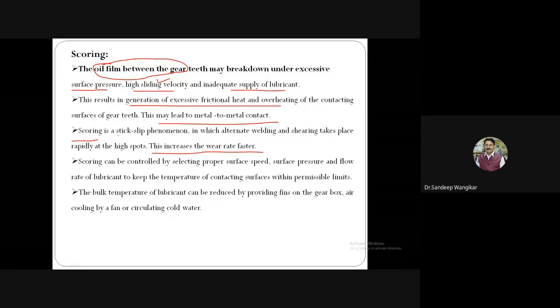Let us discuss the stick slip phenomenon. What is the stick slip phenomenon? Alternate welding and shearing. Due to higher temperature and friction, the material at a higher spot on the gear or pinion gets removed, shearing, and at the higher temperature and high rpm, the material will not come out, it will adhere to the gear part. For example, the material removed from the pinion part will adhere to the gear part. This is called the stick slip phenomenon. From one, the material is removed, and on the other, the material sticks. So, this is the stick slip phenomenon.